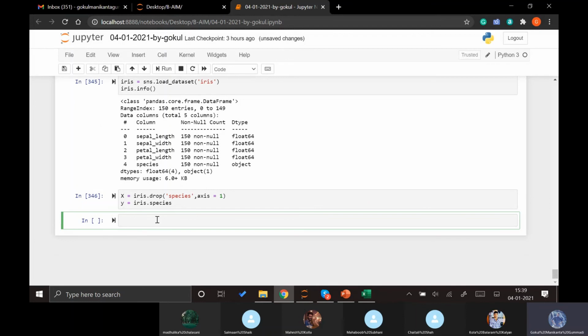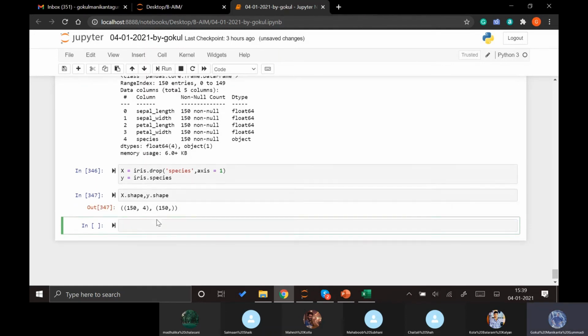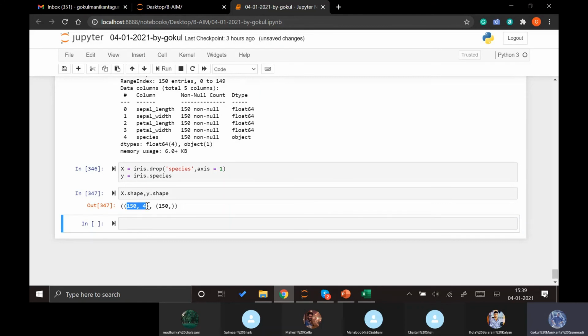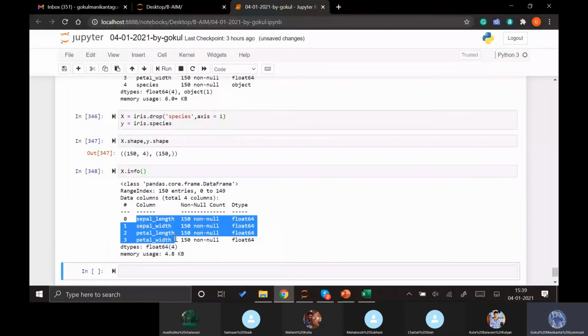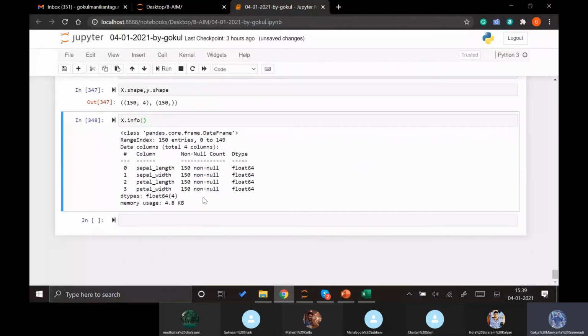Species. So what we have in the x, x will be having 150 rows and 4 columns, and y will be having 150 rows and only 1 column. So this is our x and y. If we see the info as well, in our x we can see we have all the sepal width, sepal length, and petal width and petal length. All these 4 columns are loaded into x, and our y is the dependent variable, species.